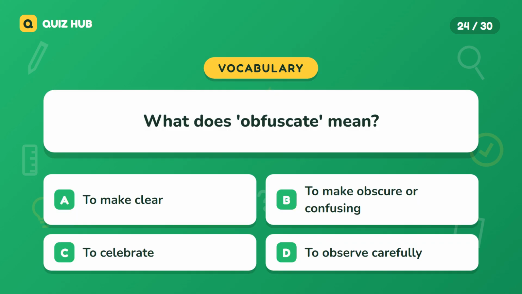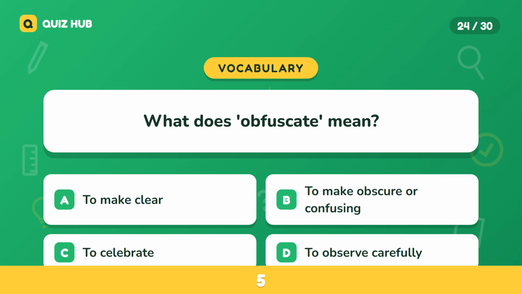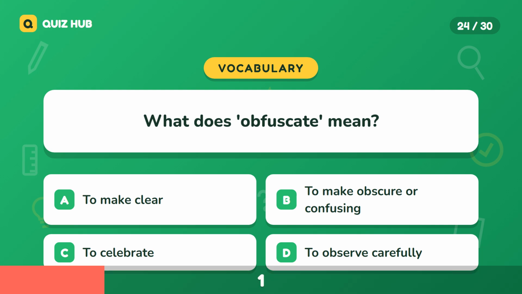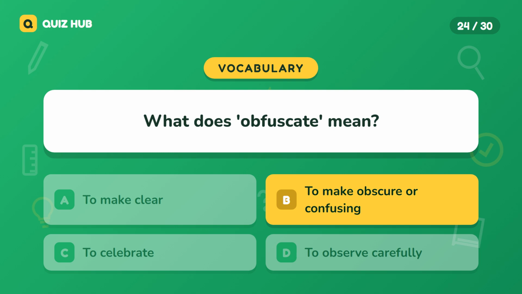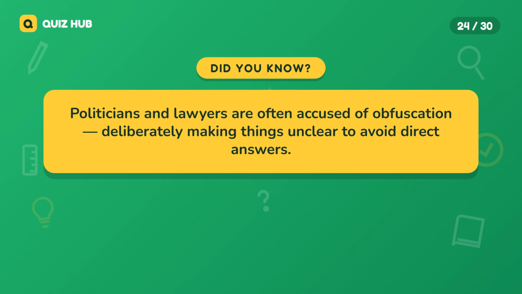Question 24. What does obfuscate mean? A. To make clear. B. To make obscure or confusing. C. To celebrate. D. To observe carefully. The correct answer is to make obscure or confusing. Politicians and lawyers are often accused of obfuscation, deliberately making things unclear to avoid direct answers.